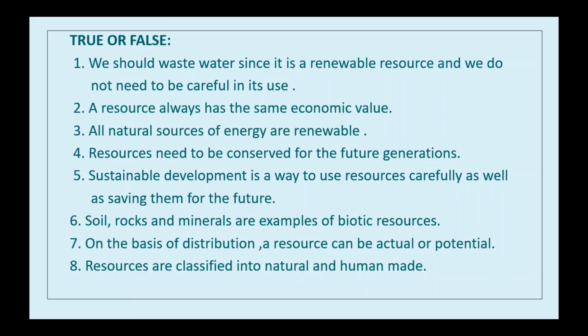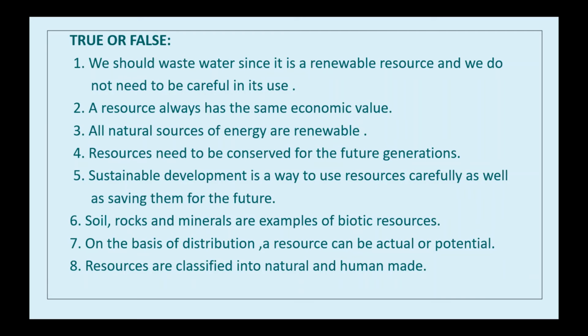True or false? False, because resources are classified into three: natural resources, human made resources, and human resources. Three types of resources are there, isn't it?